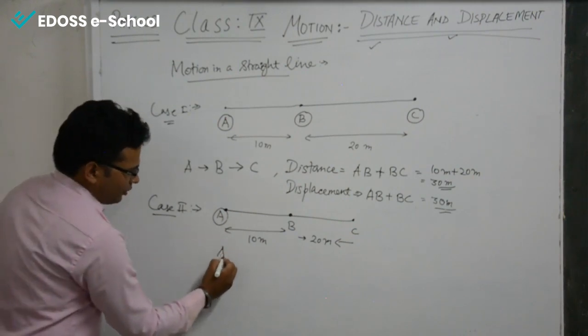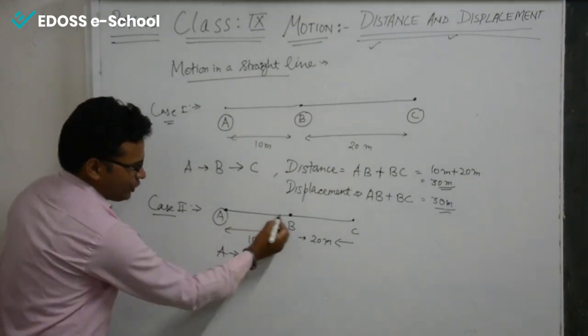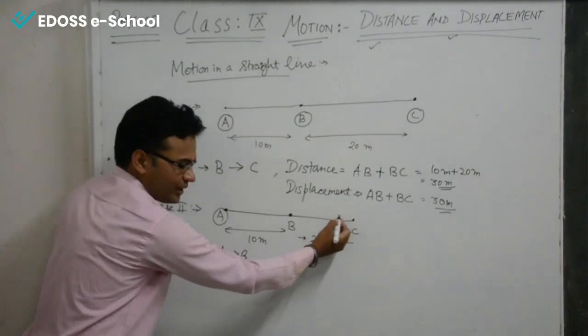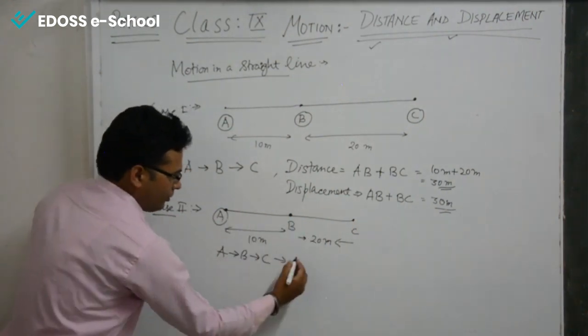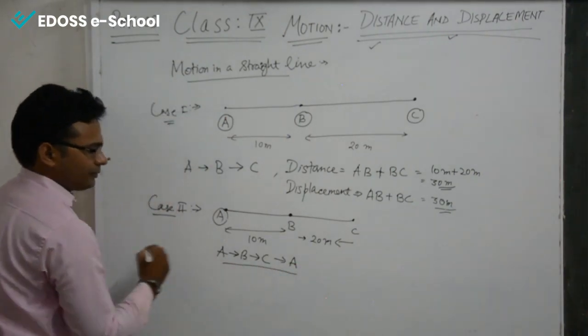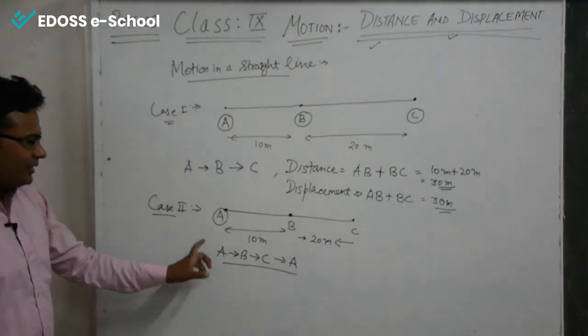So the person moves A to B, then B to C, and then comes back C to A.